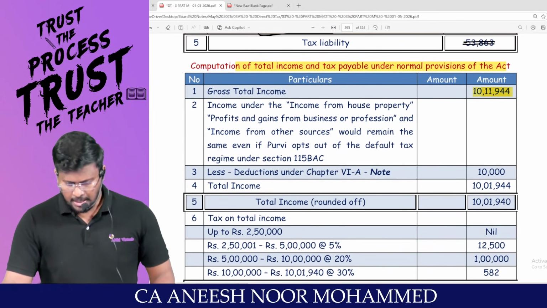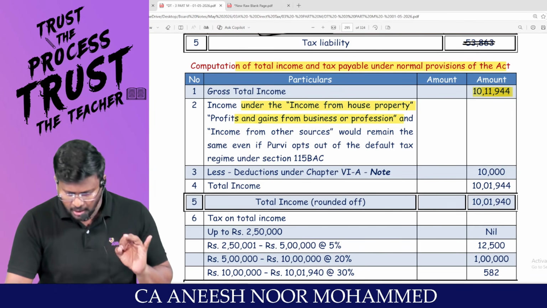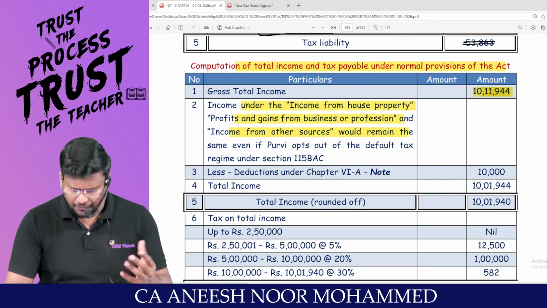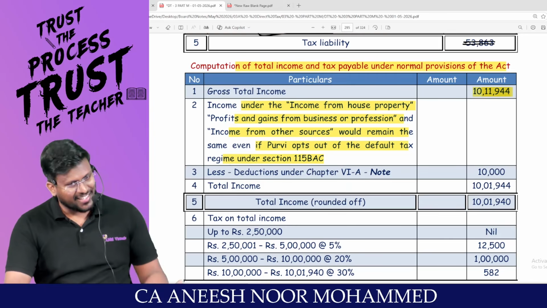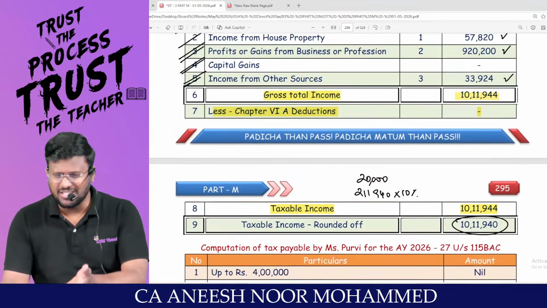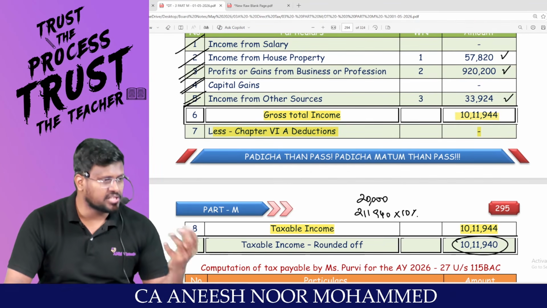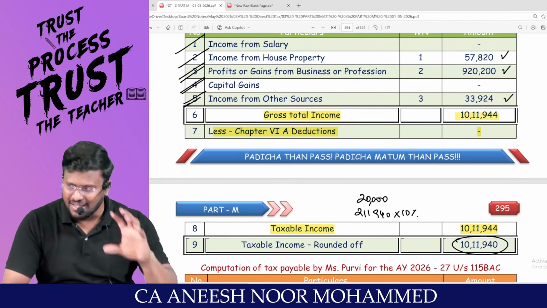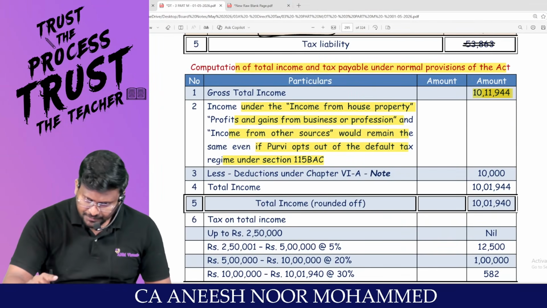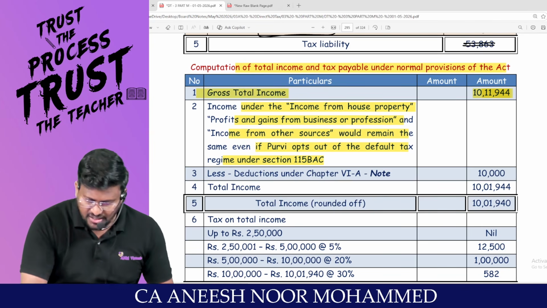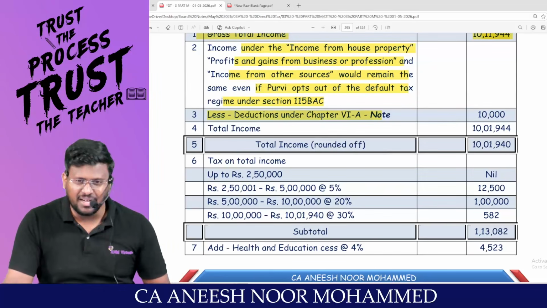Hello, sir. My dear lovable students, income under income from house property, PGBP, and other sources would remain the same even if Purvi opts out of the default tax regime. That means even if she is going through the optional tax regime, because no difference items have been given in the question, like section 35 adjustment, 35AD adjustment, additional depreciation adjustment, nothing has been given. That means the gross total income as per the default tax regime and optional tax regime are one and the same. But you can claim chapter 6A deduction under the optional tax regime.